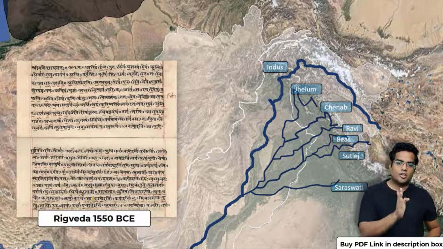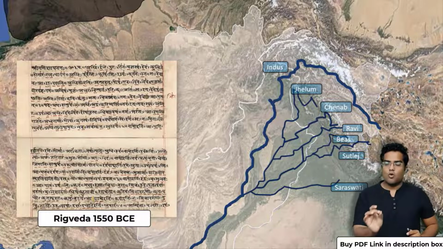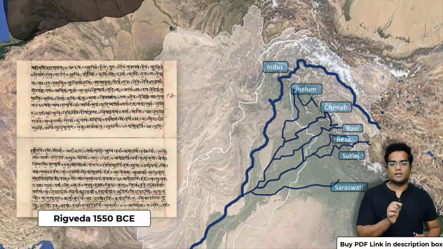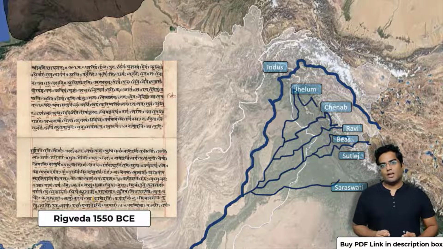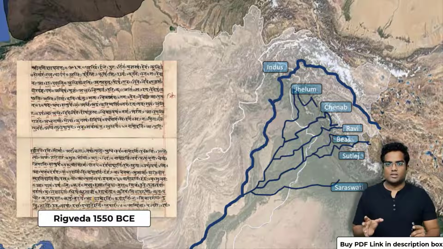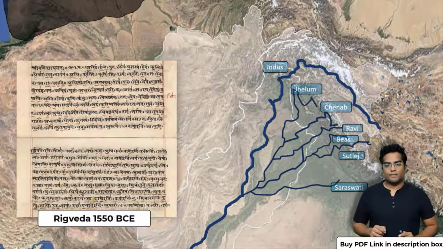The rest, the Jhelum, Chenab, Ravi, Beas, Satluj and Saraswati, are its tributaries. Okay, there is the whole Indus River that is flowing along, and then we have the Jhelum, Chenab, Ravi, Beas, Satluj and Saraswati. A very important thing to note is that all these rivers are mentioned in the Rig Veda, right? All these rivers are mentioned in the Rig Veda.